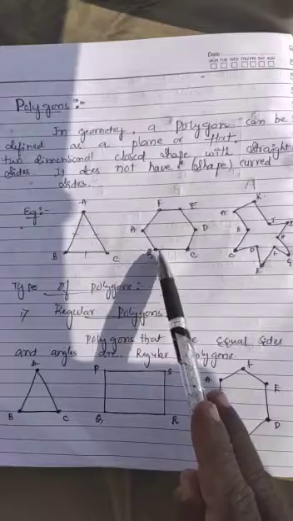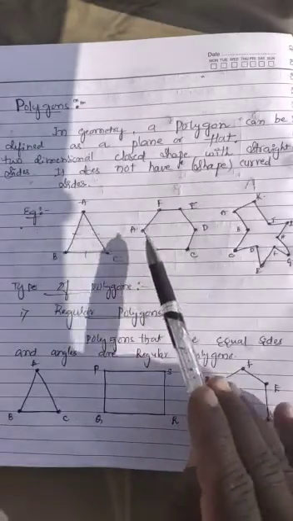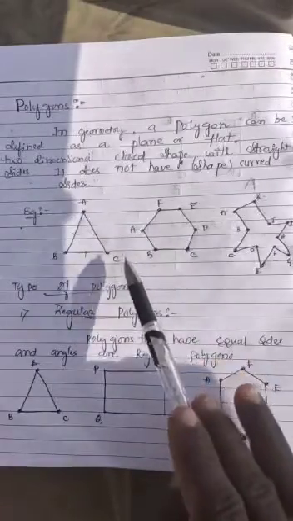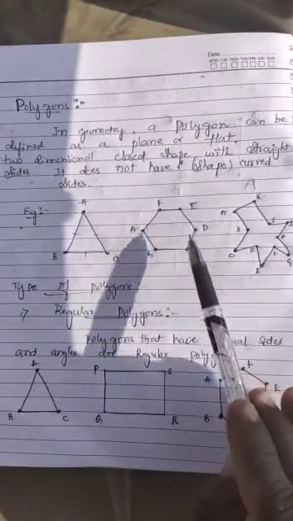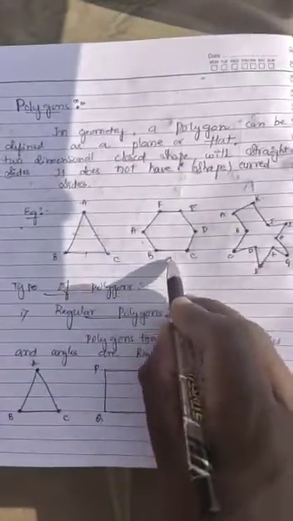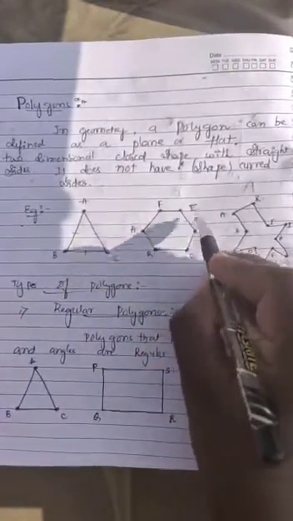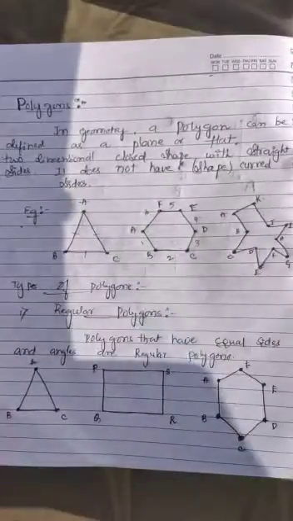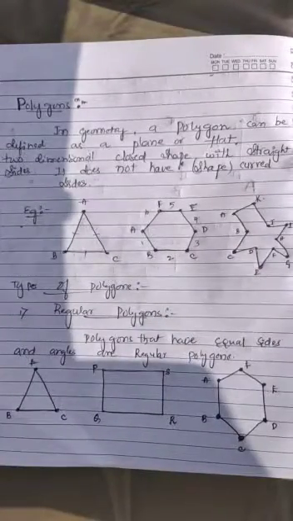And second example: this is A, B, C, D, E, F. It has six vertices, that is, six sides: 1, 2, 3, 4, 5, 6. If a polygon has three sides, then it is a triangle.